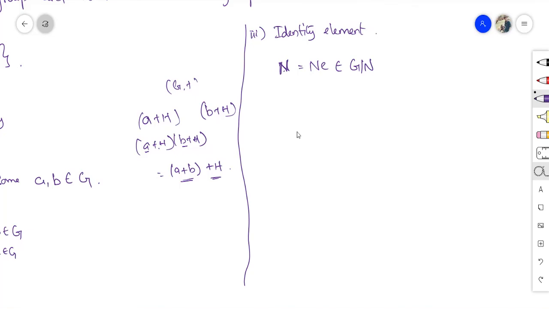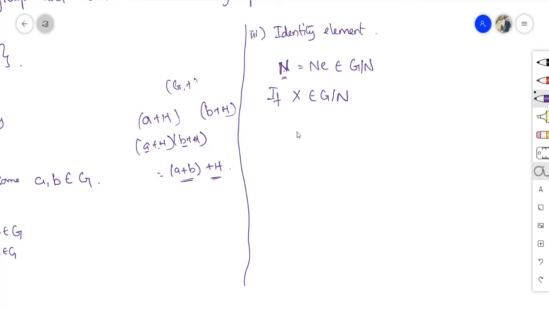Okay. So, if x belongs to G over N, I need to prove that x into e is equal to e into x, equal to x. This is what I need to prove. Now, I am going to check whether this particular N acts as an identity element.